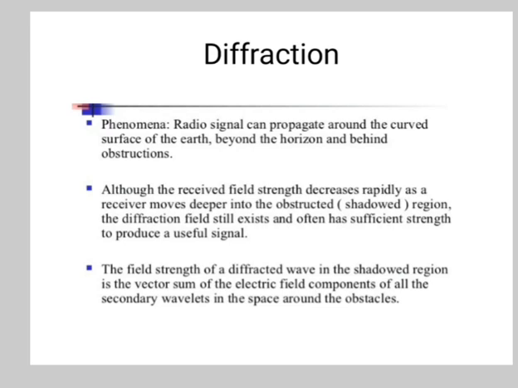So the phenomenon for diffraction is that the radio signal can propagate around the curved surface of the earth, beyond the horizon and behind the obstruction. Although the received field strength decreases rapidly as the receiver moves deeper into the obstructed region, the diffraction field exists and often has sufficient strength to produce a useful signal. The field strength of the diffracted wave in the shadowed region is the vector sum of the electric field components of all the secondary wavelets in the space around the obstacles.